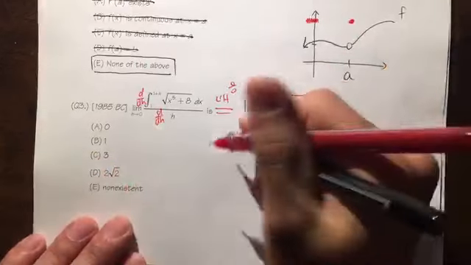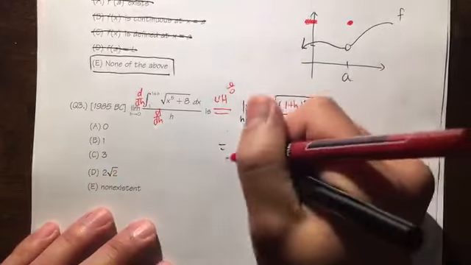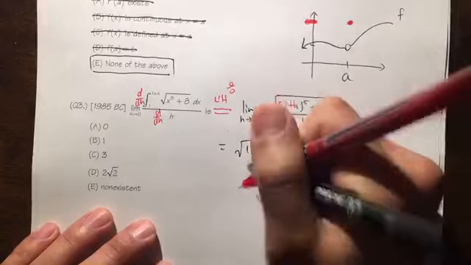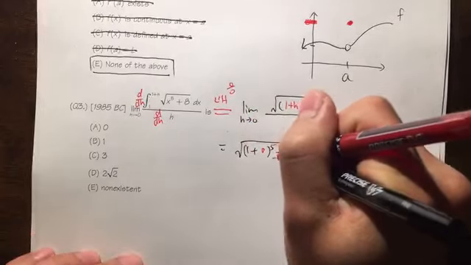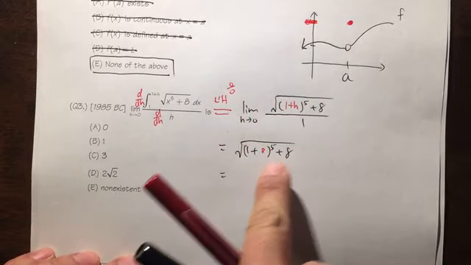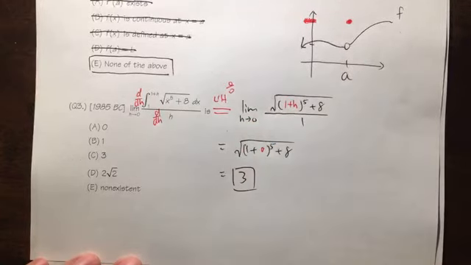And now when you have this, you can just simply plug in 0 for h, and then you can just do the rest of the work. Square root of 1 plus 0, to the 5th power, and then plus 8. And this is 1 plus 8, which is 9 in the square root, which is going to be a 3 at the end, like this. And the answer to that is C.